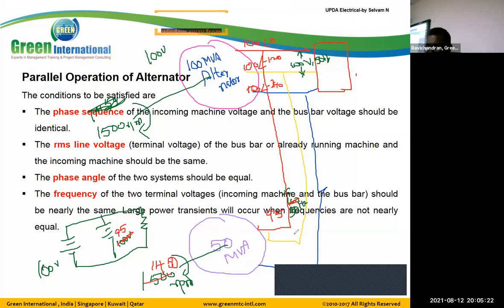If all three phases are like this, there is no issue. If the phase is changed, what will happen? Even though we are generating 100 volts, if the phase sequence is different, circulating current will flow here also and affect our system. So we must maintain the proper phase sequence.